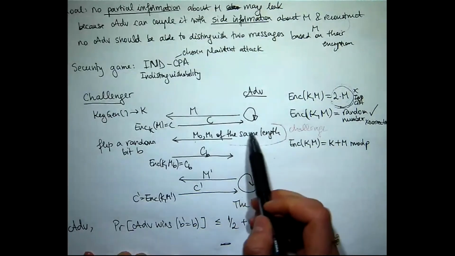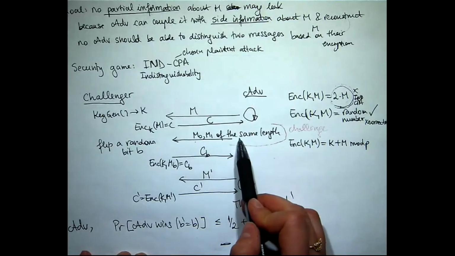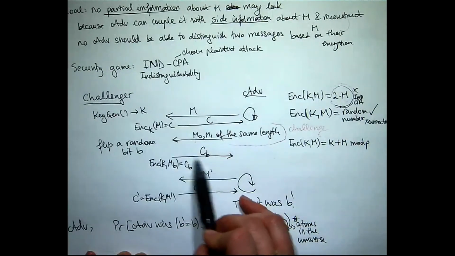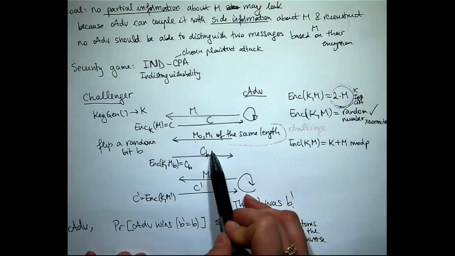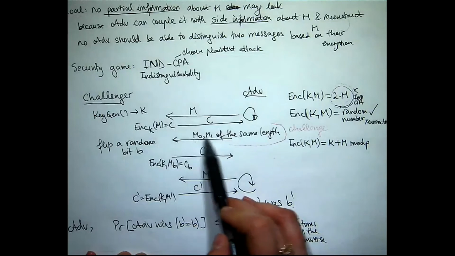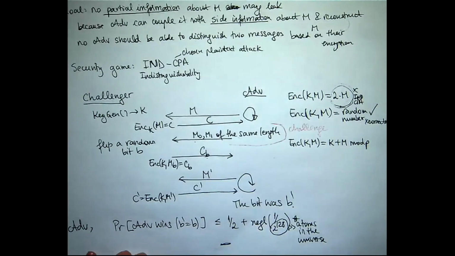All right. Now the attacker will be able to know what the messages are. So he's going to send another message, maybe message 1 or message 2. And then he's going to get back a ciphertext. He's just going to subtract K mod P from it. He's going to get 1 or 2, so he will know which of the 2 messages it was, and hence he will be able to say it was the first or the second with a chance of basically 100%. So this is also not IND-CPA.